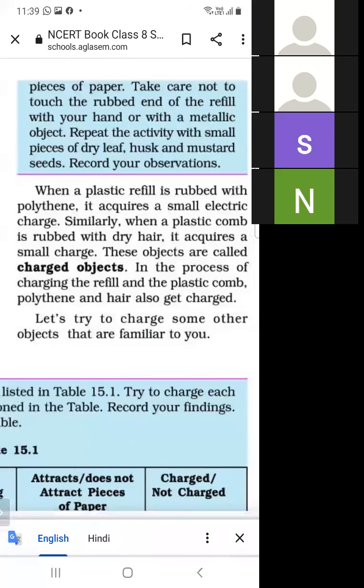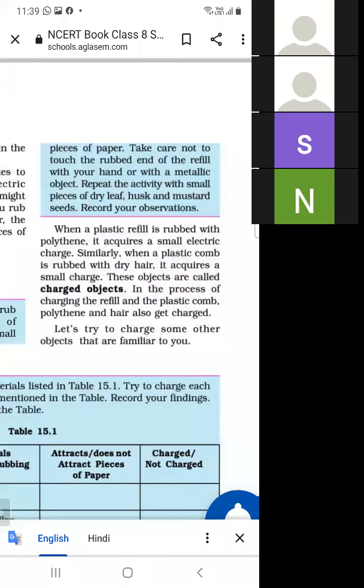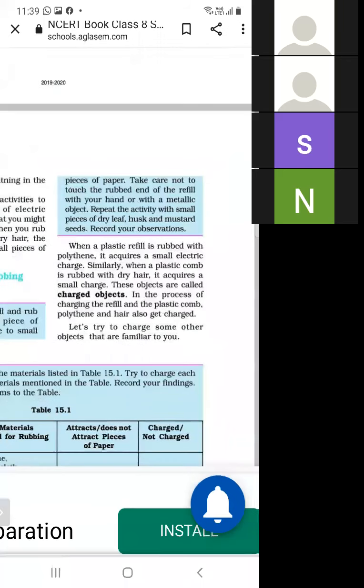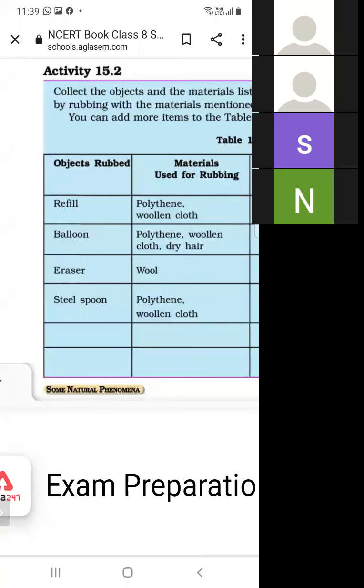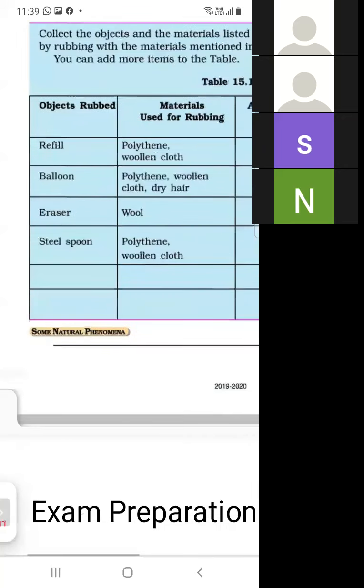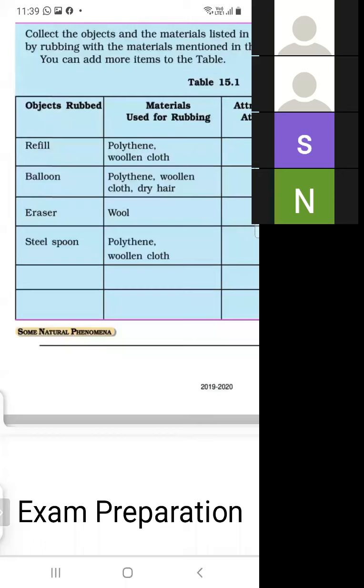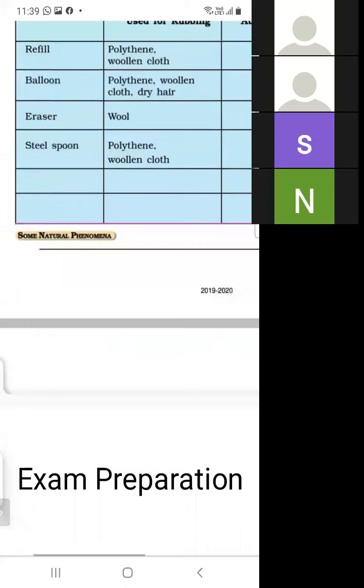Table 15.2 shows this: a refill rubbed with polythene becomes charged, a balloon rubbed with polythene acquires charge, and an eraser rubbed with wool also acquires charge. But a steel spoon rubbed with polythene or woolen cloth does not acquire charge because steel is a metal.